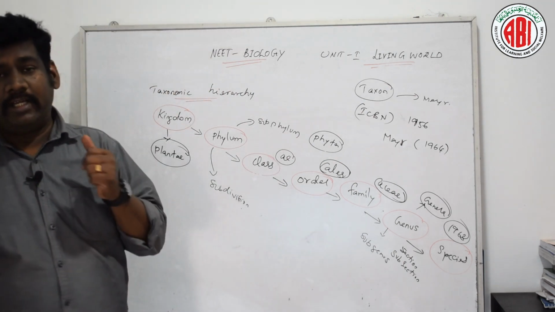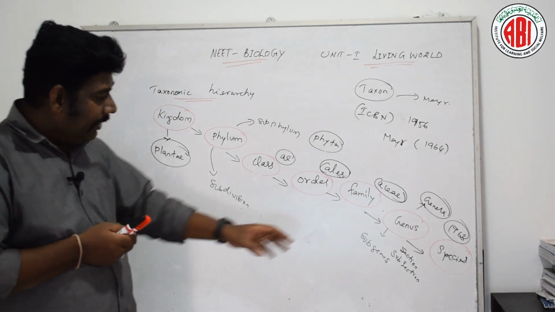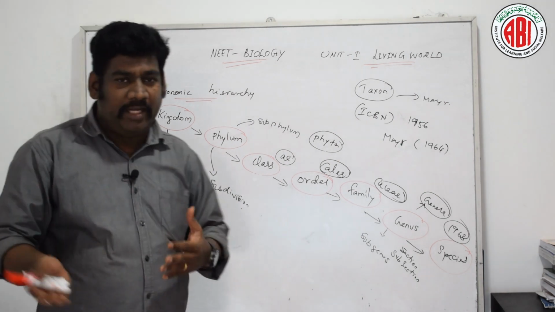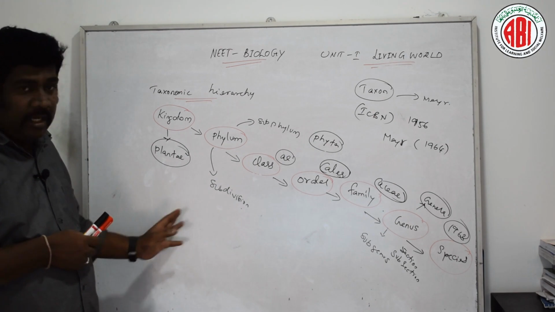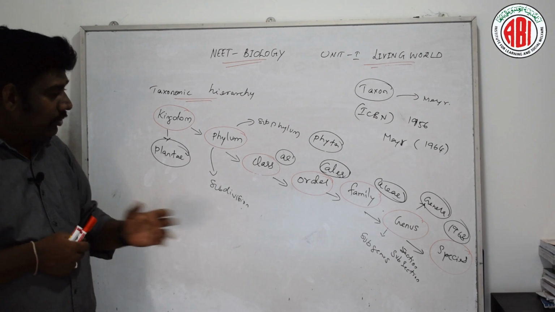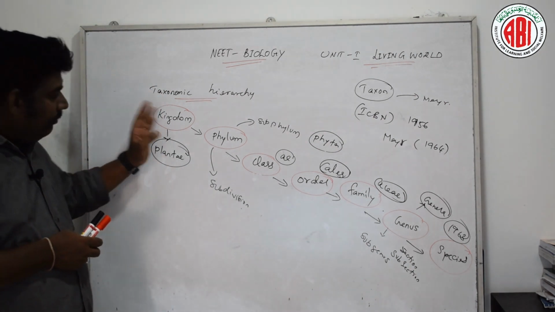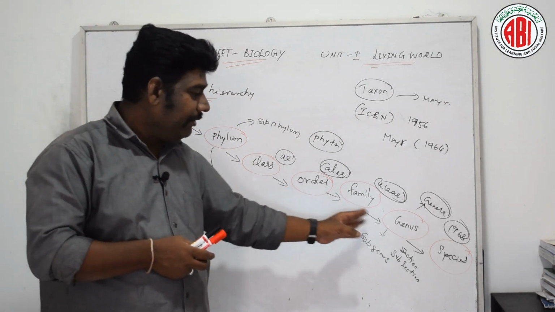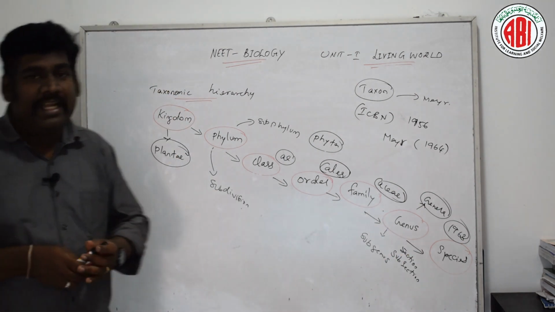It might be a kingdom Plantae, or it might be a kingdom Animalia. But these two comprise the binomial nomenclature and trinomial nomenclature based on the naming of the organism. So this is about the different levels of taxonomic hierarchy. This is the descending order, as we are seeing: kingdom, kingdom to phylum or division, followed by class, class to order, order to family, family to genus and species. And this is about the taxonomic hierarchy.